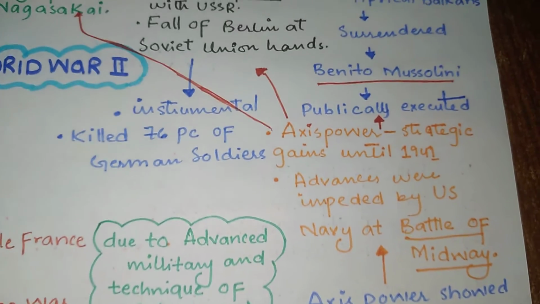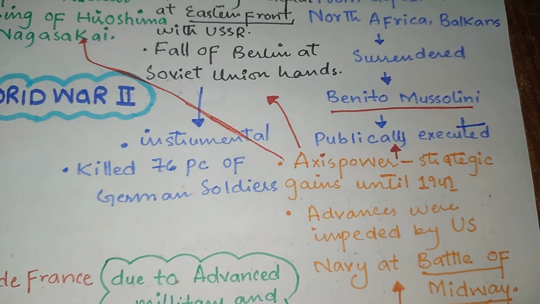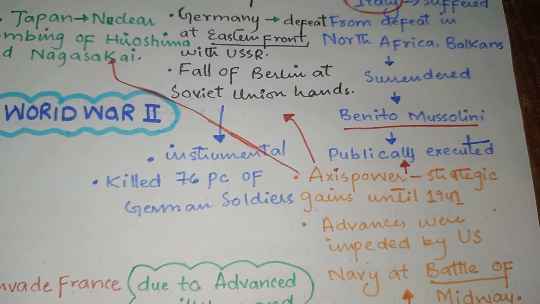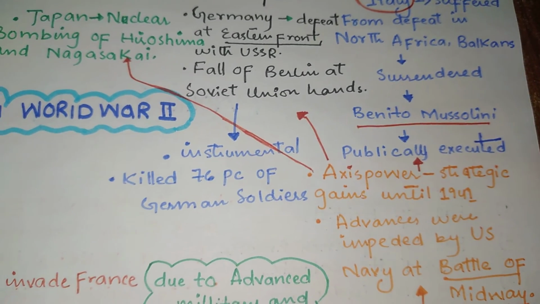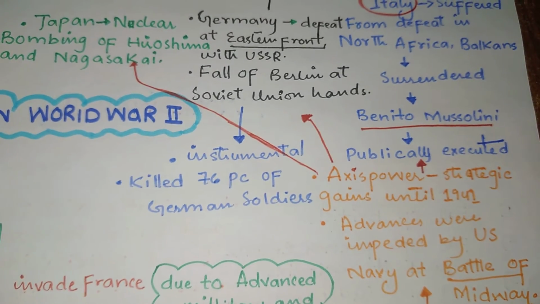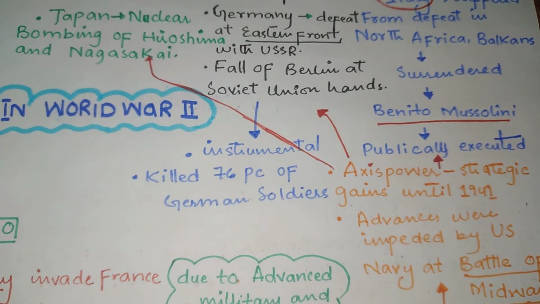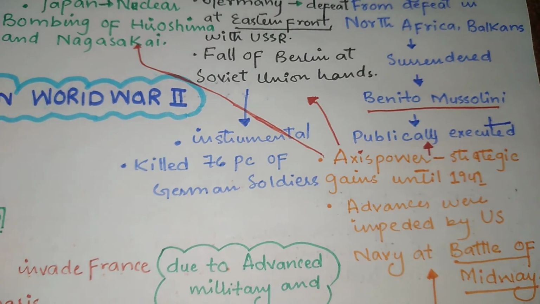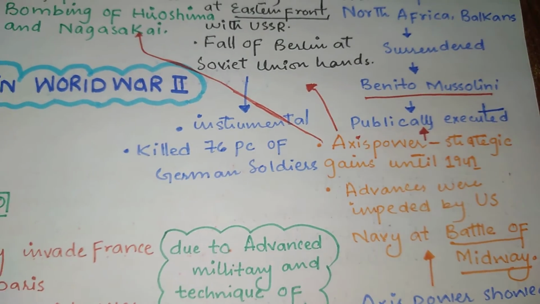What happened next? At the very start, the Axis powers were strategically gaining control of lands in 1941. But after 1941, the situation changed. Their advances were impeded by the US Navy at the Battle of Midway.